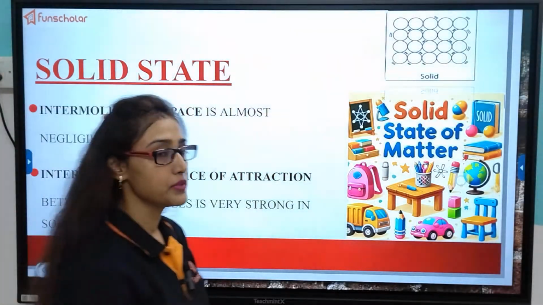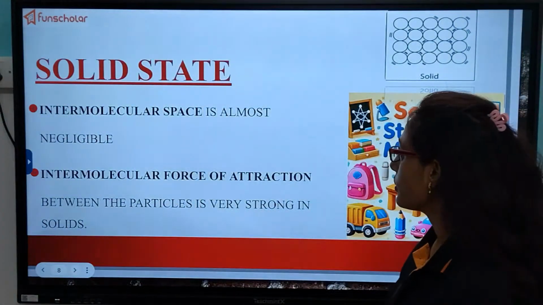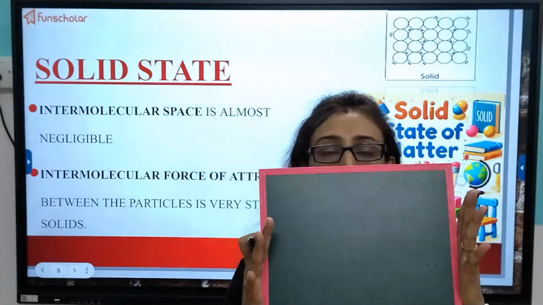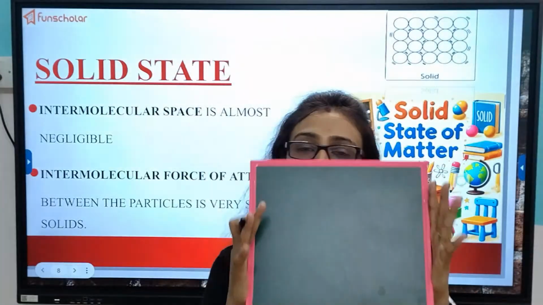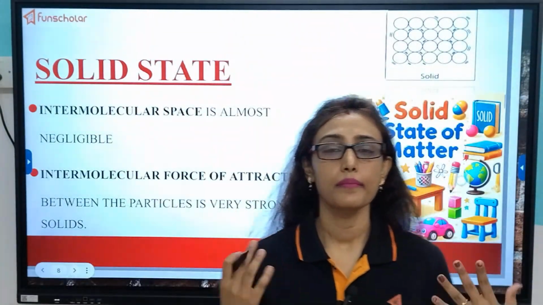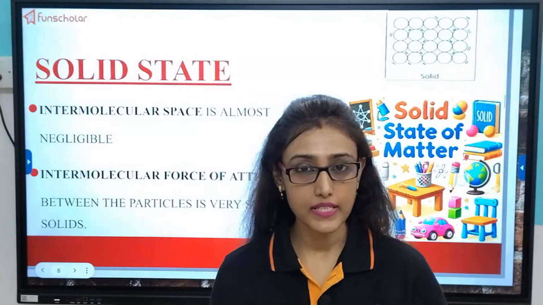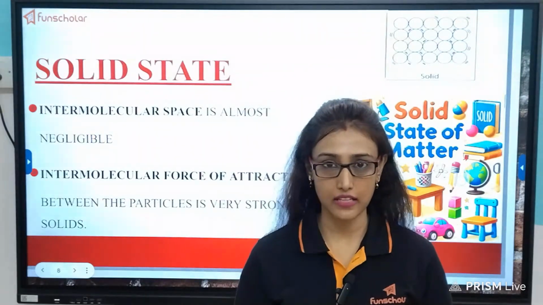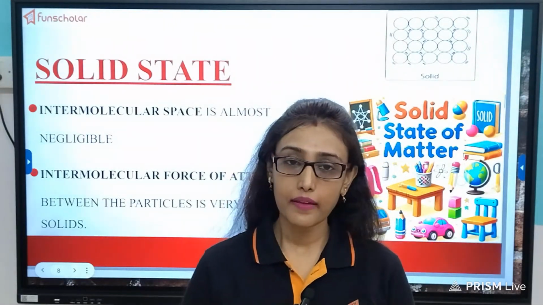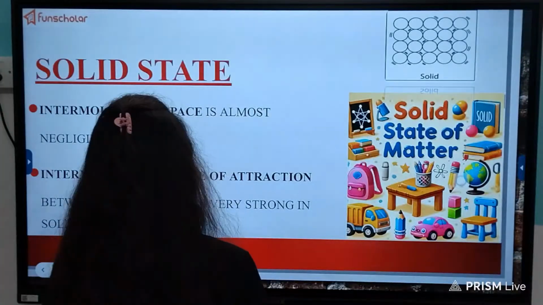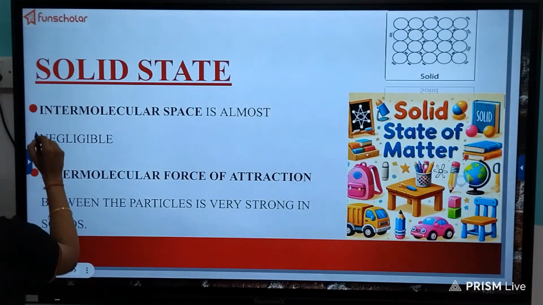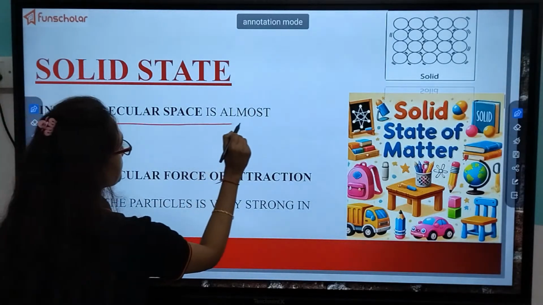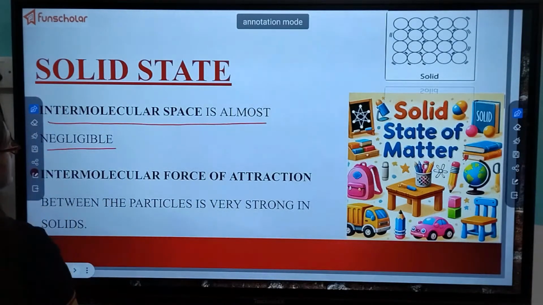So first we come to the solid state. So what are solids? Is this a solid? Yes, definitely it is. So how come solids are different from liquids and liquids are different from gases? Why are there three states of matter? So we have to know that. So solids have intermolecular space almost negligible.